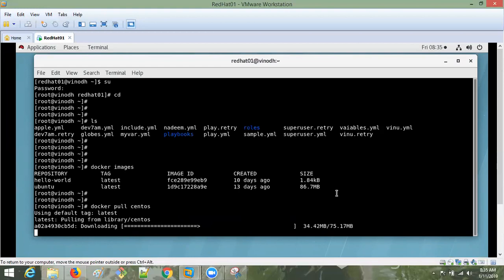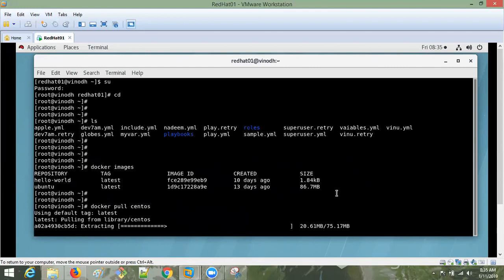The first layer is the bootable file system, which is enough to run an operating system. On top of the first layer you have many more layers, which are whatever actions we perform.